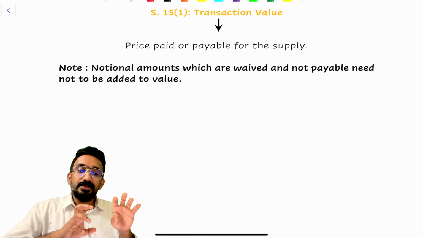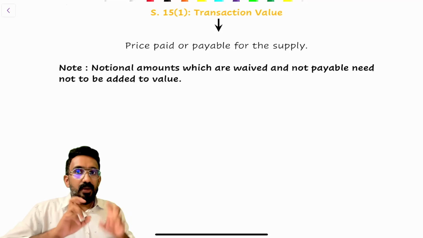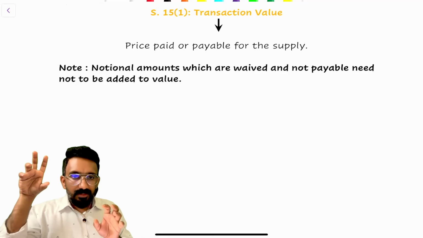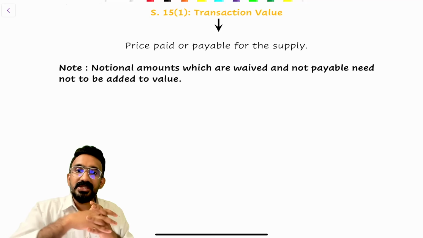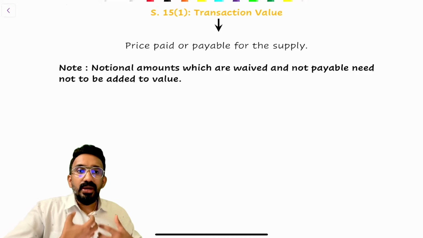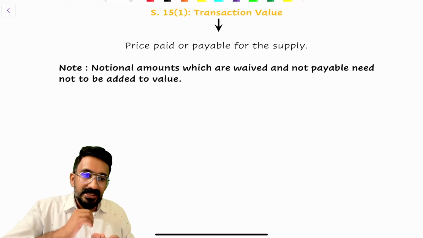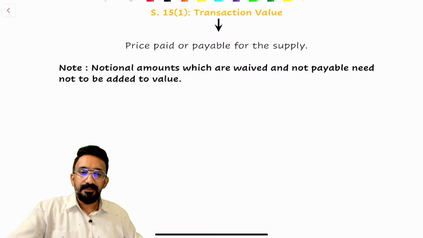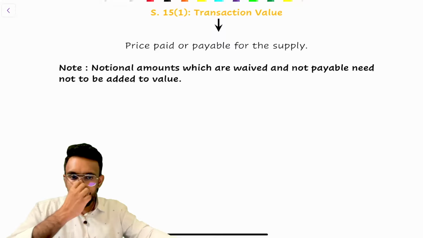So that's where the concept of composite supply lies, where when I have more than one supply that I'm giving, one is a principal supply, the other is an incidental supply. We have a concept: if it's naturally bundled, it will be considered a composite supply. Primarily by calling a supply a composite supply, I'm adding some incidental supply value back to the principal supply value. Are you guys understanding the structure?